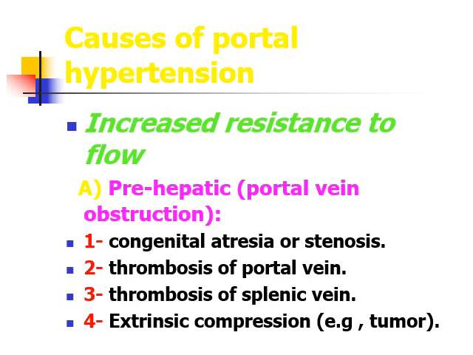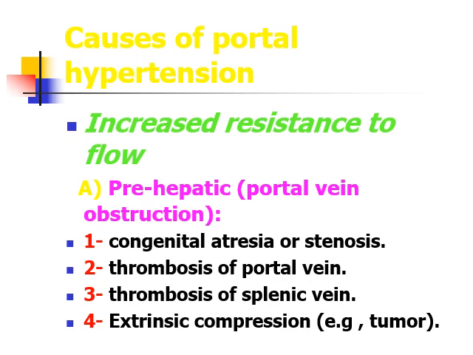So increased resistance to the flow can be divided into three categories depending upon their location at the portal venous system. First is prehepatic, means the obstruction is below the level of liver. Second is hepatic, means the obstruction is at the level of hepatic sinusoids. And third is posthepatic, means obstruction is after the liver, means the blood draining from the liver where there is obstruction.